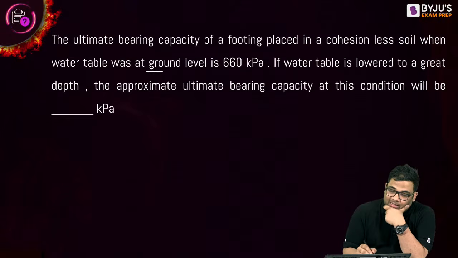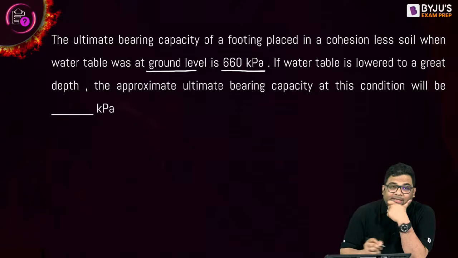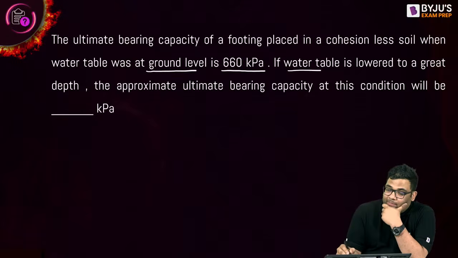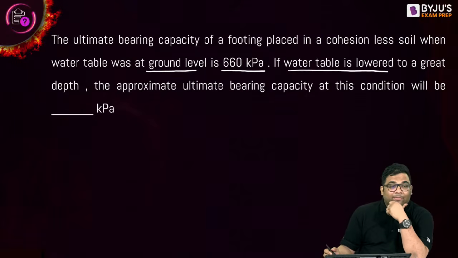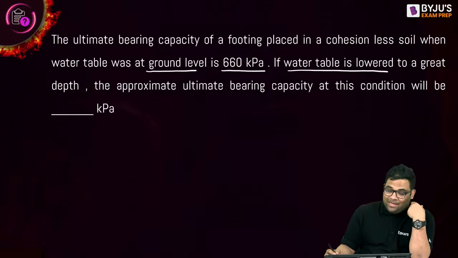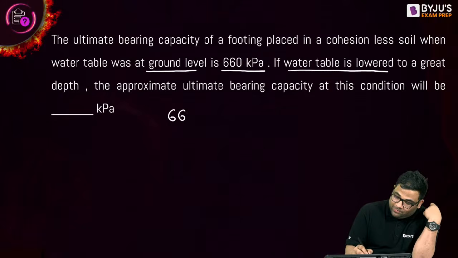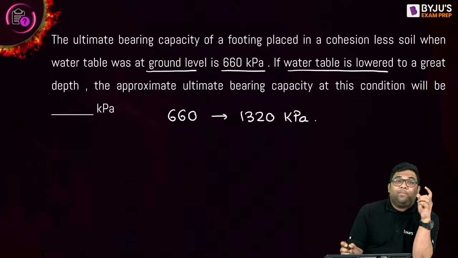Water table is at ground level, it is 660, right? Now water table is lowered. Water table is lowered means what? It will become double, no? Yes. So it will go from 660 to 1320. Just remember this simple fact.